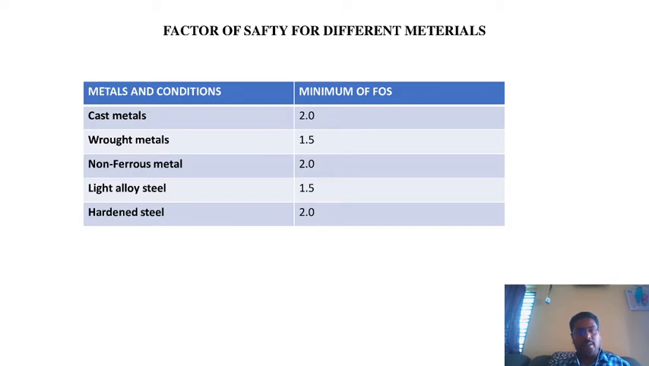Light alloy steels. The alloy steels are less hardened compared to brittle materials and cast metals. Therefore, the steel metals are considered with a minimum factor of safety of 1.5. Hardened steel is also considered with a minimum factor of safety of 2.